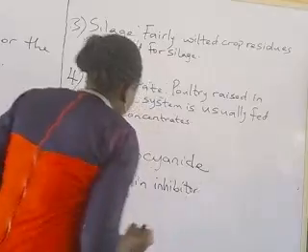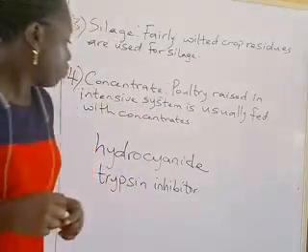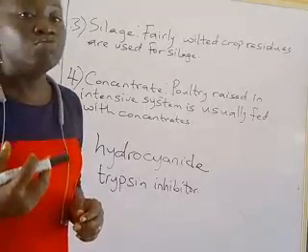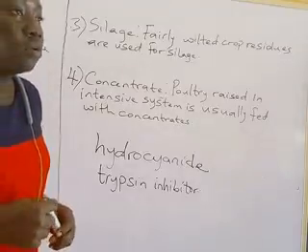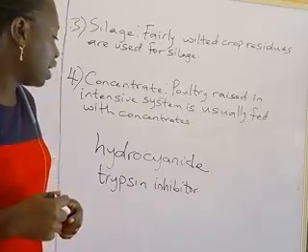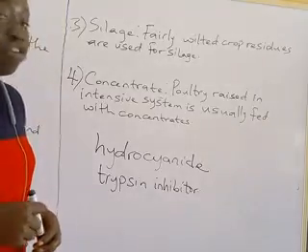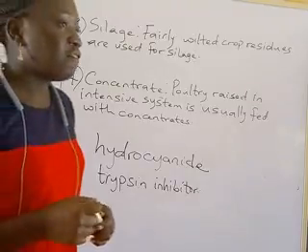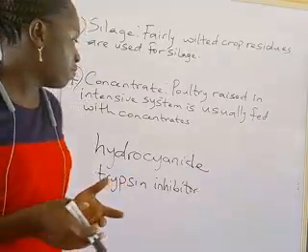Trypsin inhibitor does not allow animals to absorb protein, and it is one of the major anti-nutritional factors in soybean. So all these anti-nutritional factors must be considered when you are preparing your feed for your farm animals.